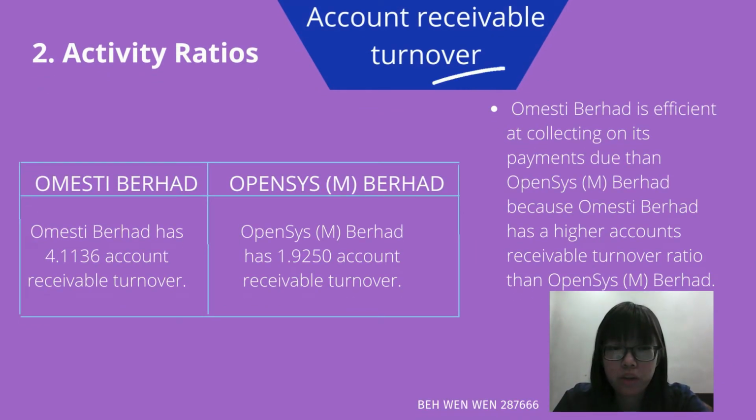Next is account receivable turnover. Omesti Berhad has 4.1136 account receivable turnover, and Opensys Berhad has 1.9250 account receivable turnover. Omesti Berhad is more efficient at collecting on its payments due than Opensys Berhad because Omesti Berhad has a higher account receivable turnover ratio than Opensys Berhad.